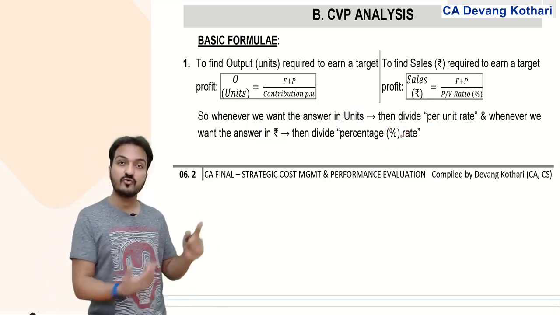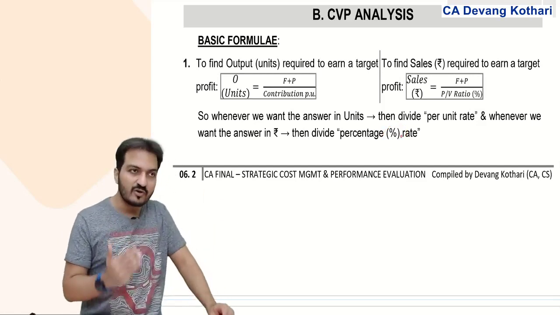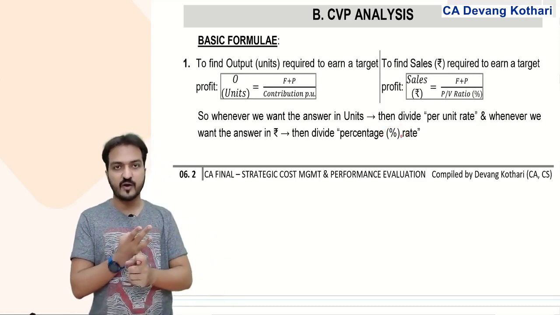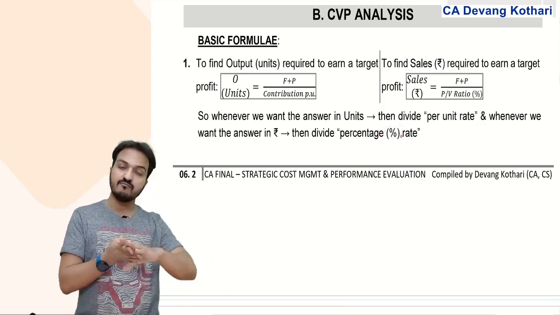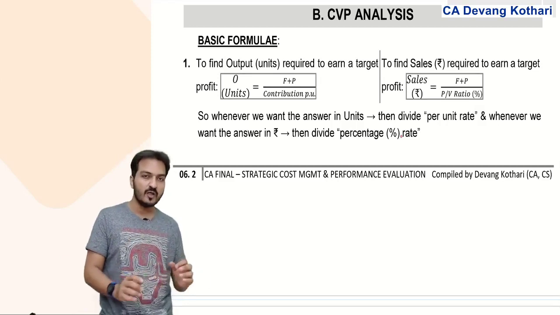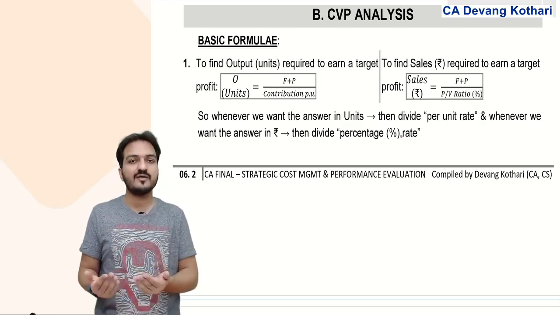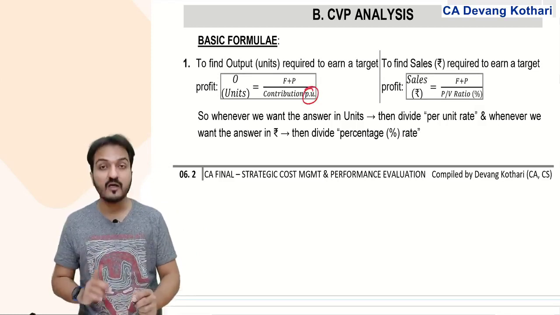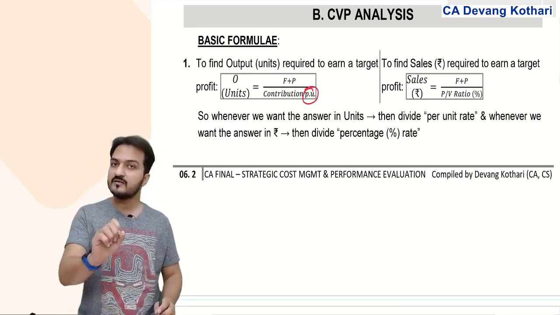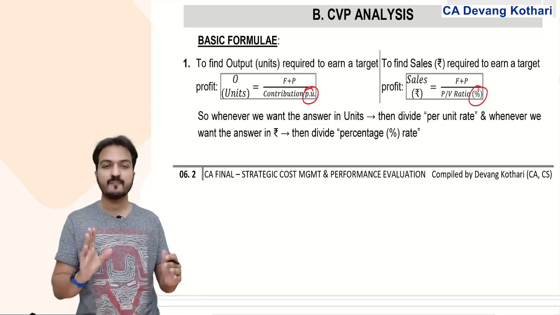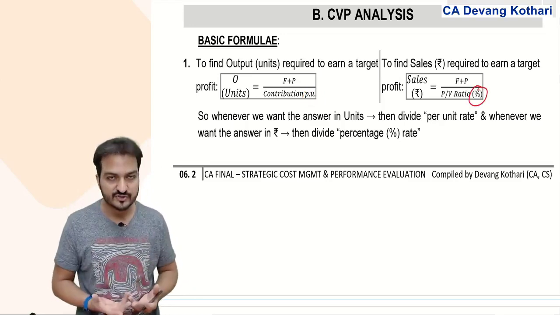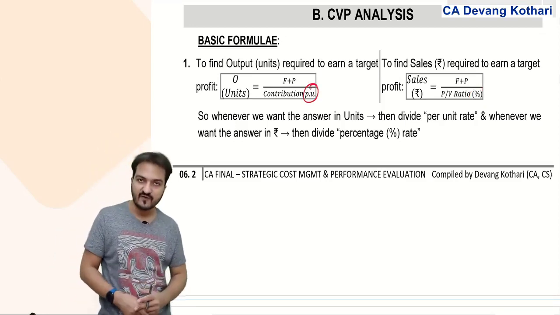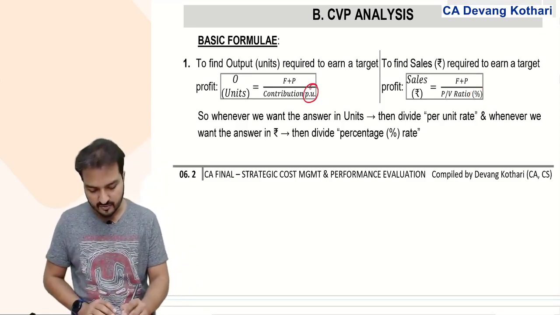That rule applies not only in this formula, that same rule applies for break-even point, margin of safety, shutdown point, indifference point. If you remember, at all these places I had told you the same rule: if you want that answer in units, then you divide by the per unit rate. If you want that answer in rupees, then you divide by the percentage rate, depending on what you are given in the question. In the question, if contribution per unit is possible to find, then you will get your answer in units.